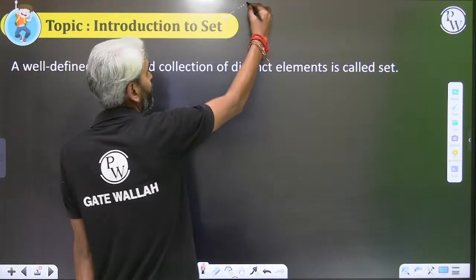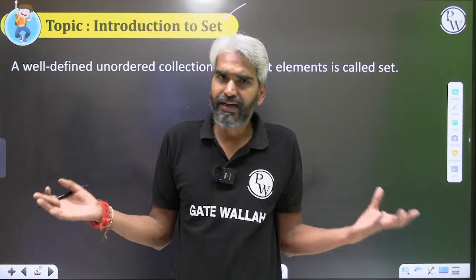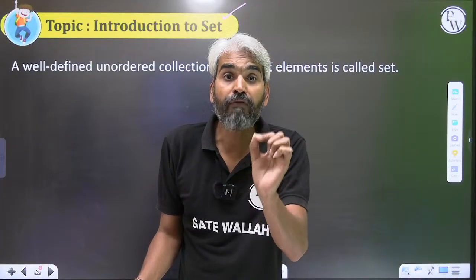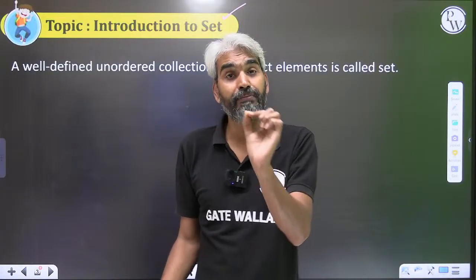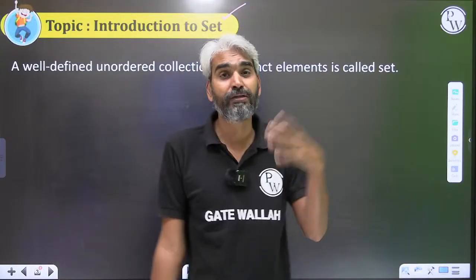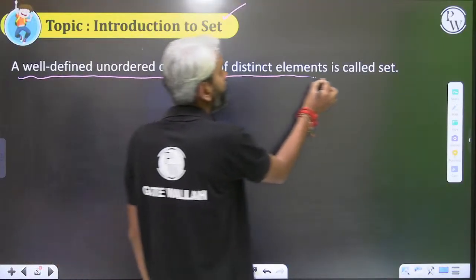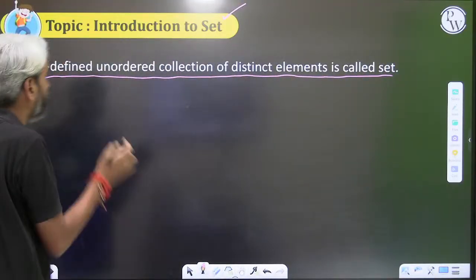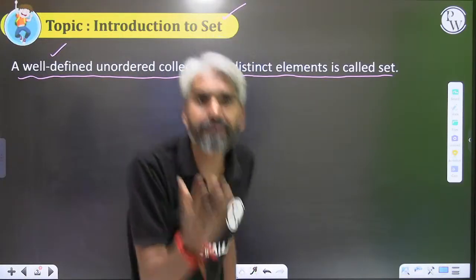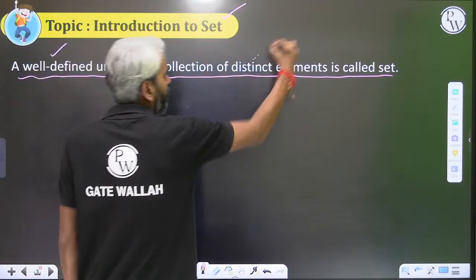So what is a set? What do I mean by a set? First of all, it should be a collection of distinct elements. In a set, the elements cannot be repeated. Apart from that, the ordering in which the elements appear within the set is not important. So a set is a well-defined unordered collection of distinct elements. All these terms are important. Well-defined means you should know what the elements or members of your set are, and unordered means ordering will not be important. The elements must be distinct.